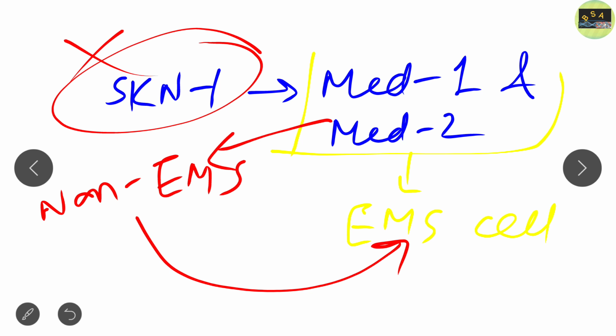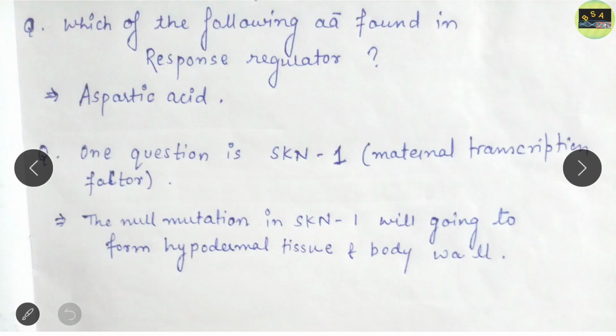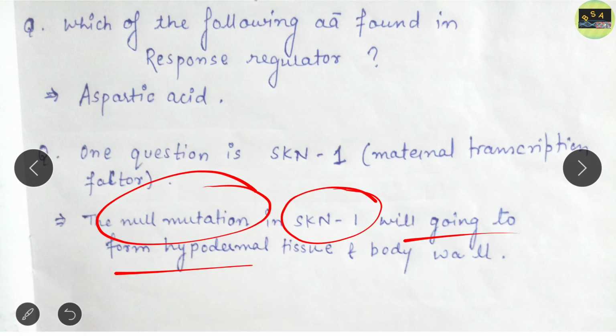Now, what was asked in the examination is: which one of the following statements is false. The statement that a null mutation in skn-1 will produce hypodermal tissue and body wall muscle, hopefully this statement will be false. So this will be the second question.